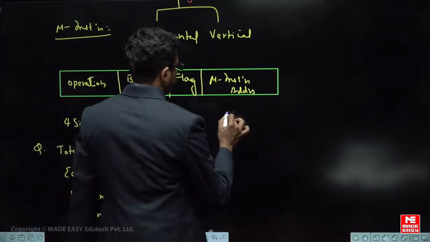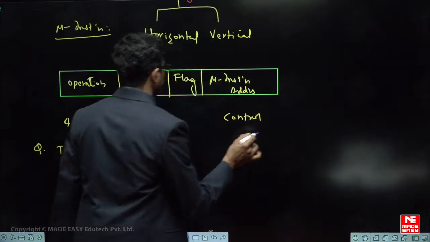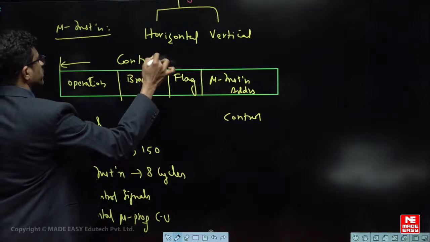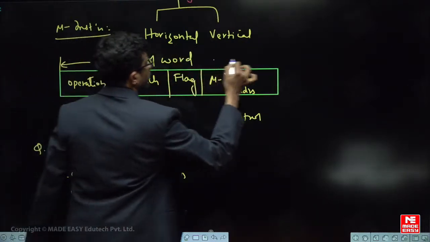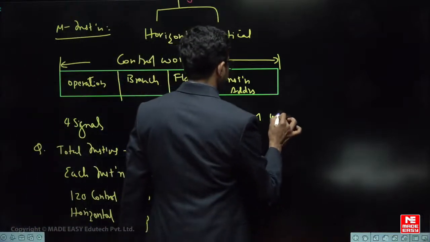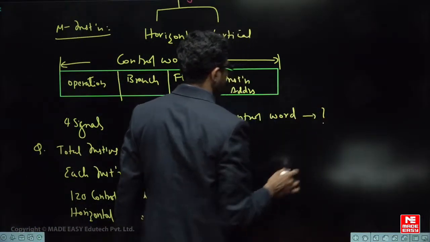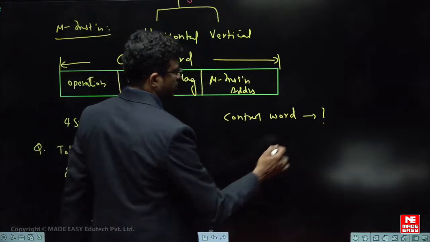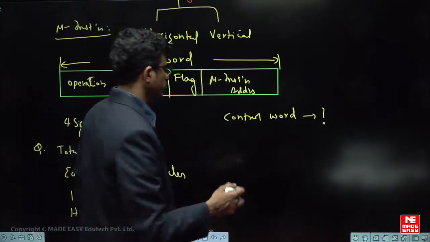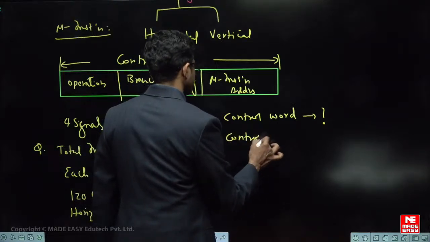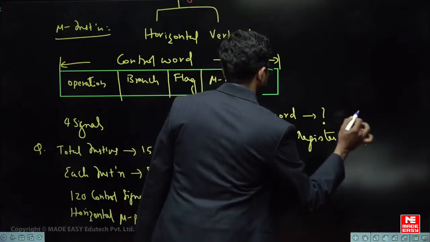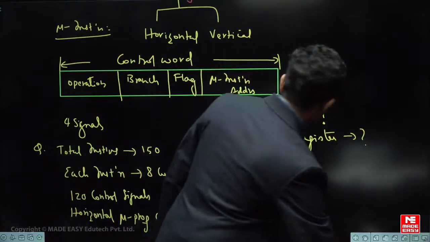So he is asking what is the minimum size of the control word. Control word means this one. What is this micro instruction control word? What is the minimum size of this control word? How many bits it is required? Micro instruction is simply the control word. Okay, so what is the control word size? And the other one is what is the control address register? Very simple. As you have memory address register, I say control address register. Okay, that's it. Control address register का value कितना होगा? So what is the length of these two is asking. So based on this you find out.